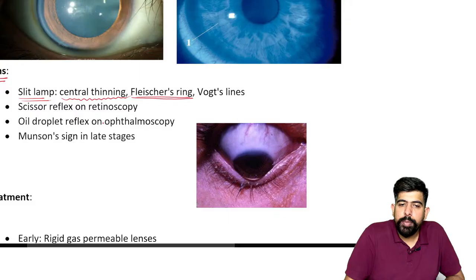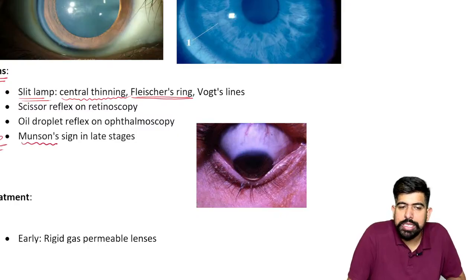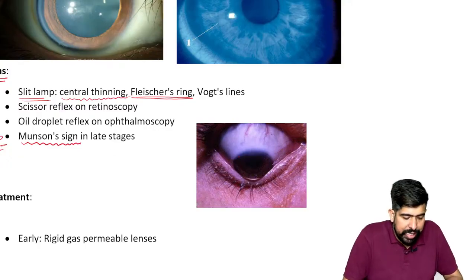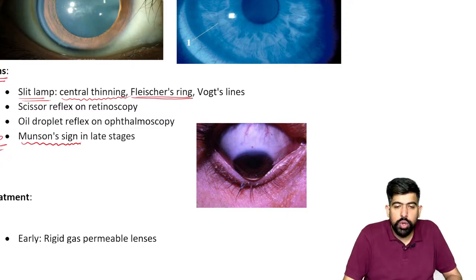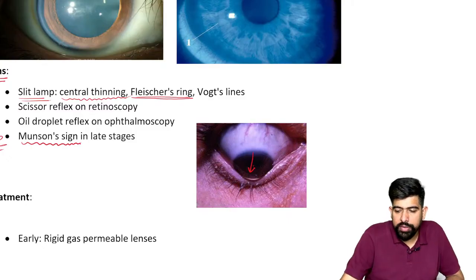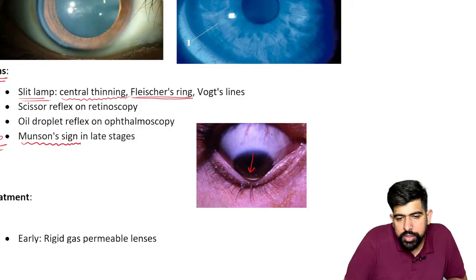Before the Fleischer ring, I am showing you one important sign, which is also a PYQ, known as the Munson sign. What is this Munson sign? As I ask the patient to look downward, the cornea, which protrudes outward like a cone, makes an impression over the lower eyelid.